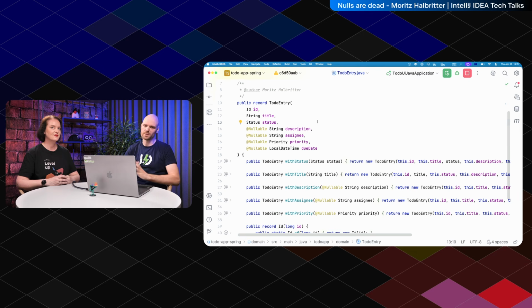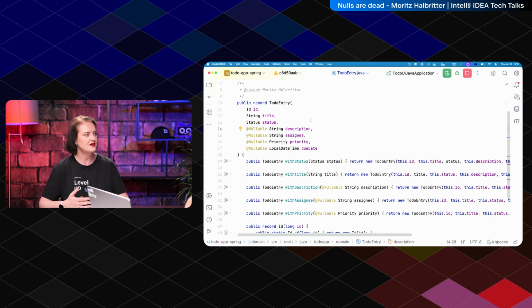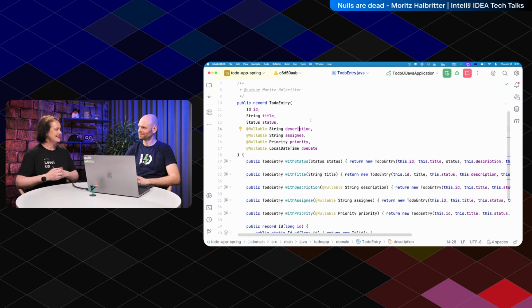What we want to do now is, you can see that there are nullable annotations in there, and there are already IntelliJ IDEA inspections running on top of that. So if you use, for example, this description field without a null check, it will warn you that you have to add a null check in there. But what we ideally want to have is not an inspection, but we want the build to break. We want to make sure that we have everything annotated that we should have annotated, and to break the build if not. Because also, as we'll see, if you're using this from Kotlin, it has to be properly annotated or stuff will break on that side.